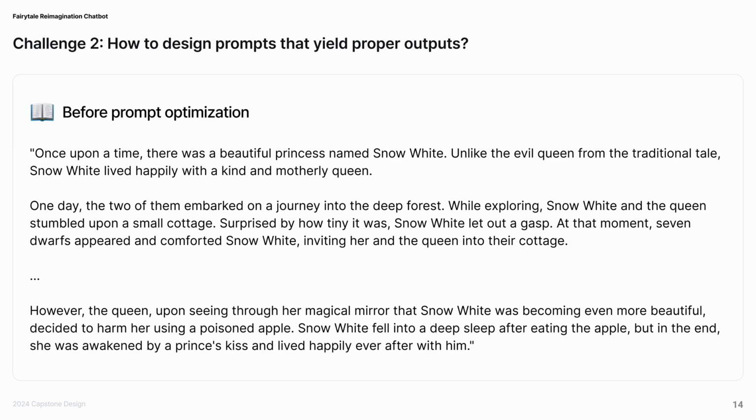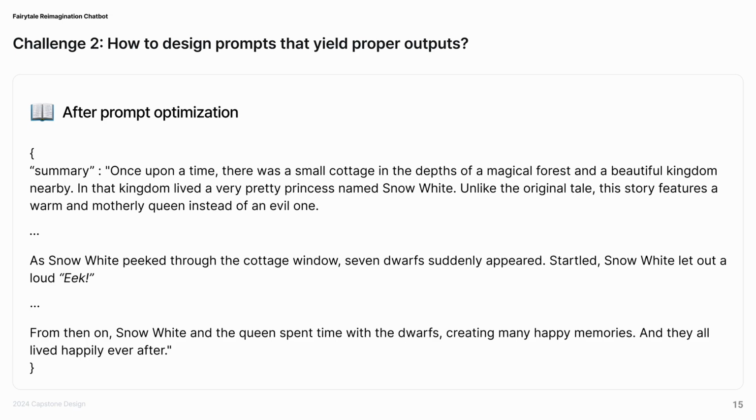We also needed to design effective prompts since responses were inconsistent without optimization, sometimes following exact endings or using different output formats. After testing over 200 prompts, we found one that works best. Now, the chatbot consistently generates rich stories with onomatopoeia, dialogue, and appropriate endings in JSON format.